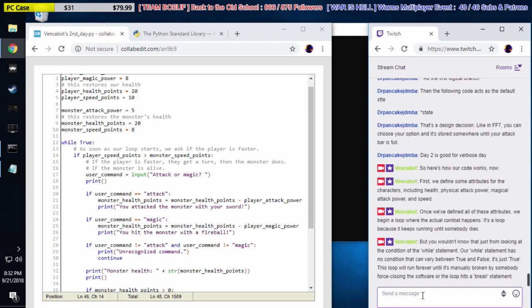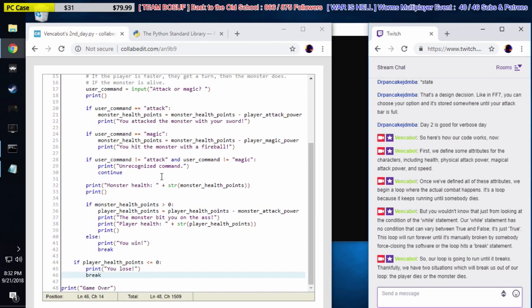There is one more condition where it would end, but I'm not going to go into that right now. Using the return statement would also end it. But yeah, in our case, our loop is going to run until it breaks. Thankfully, we have two situations which will break us out of our loop: the player dies or the monster dies. You can see both those break statements.